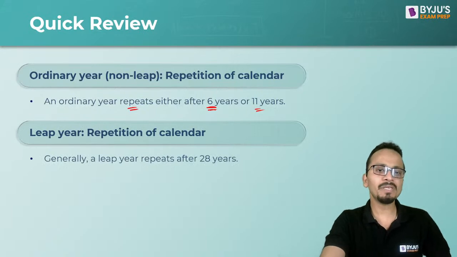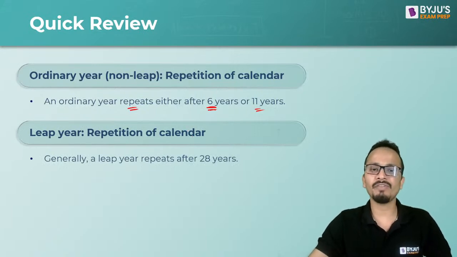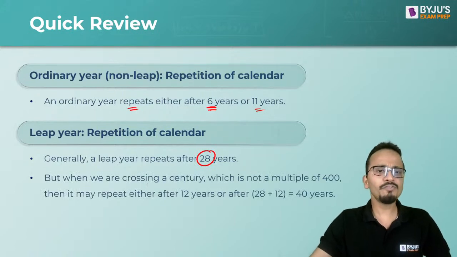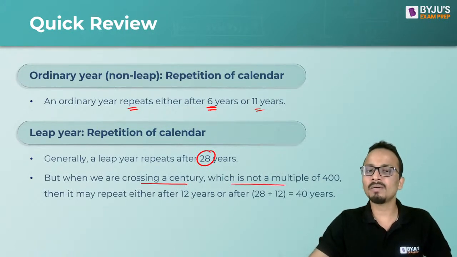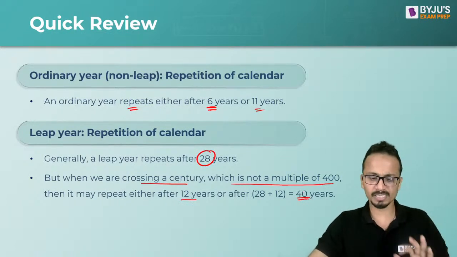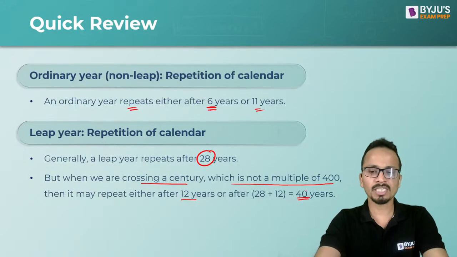Now similarly, a leap year in general repeats after every 28 years, but there is an exception. If we are crossing a century year which is not a multiple of 400, which is not a leap year, then it may repeat either after 12 years or after 40 years. Again, we'll be discussing all these things.